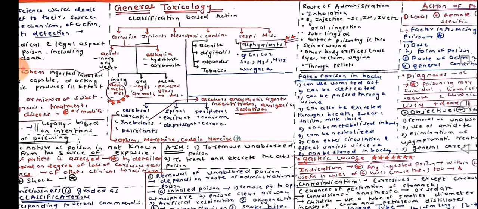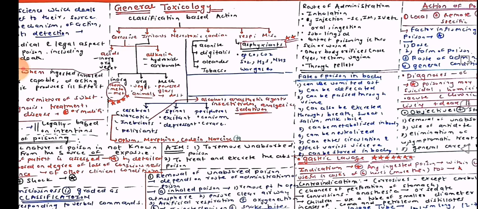Now we move on to neurotoxic poisons, which are further divided into cerebral, spinal, peripheral. In cerebrals, we have narcotic or somniferous, inebriants, and deliriants. Narcotics, example opium and its alkaloids like morphine and codeine. Inebriants, alcohol, anesthetic agents, fuels, sedatives and hypnotics, and insecticides like DDT, organochlorine compounds. Deliriants, example datura, cannabis, atropa belladonna.